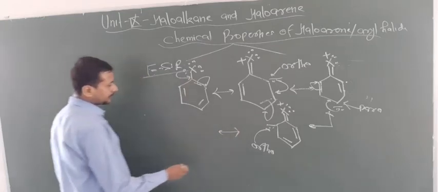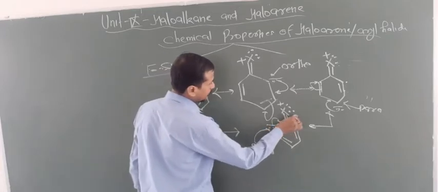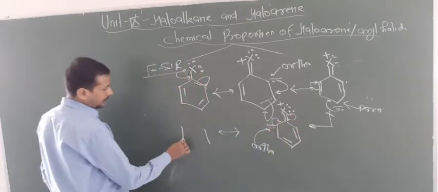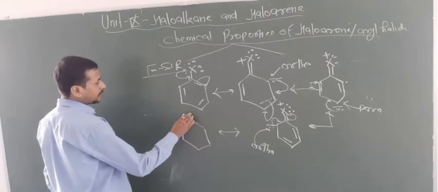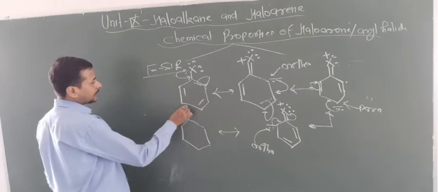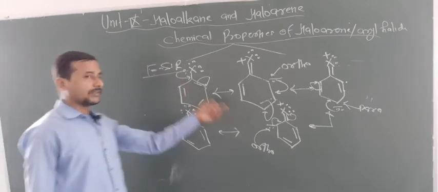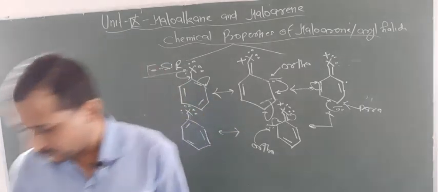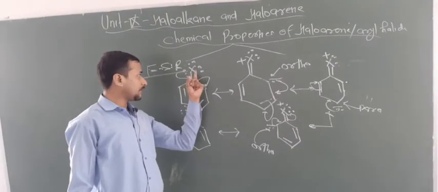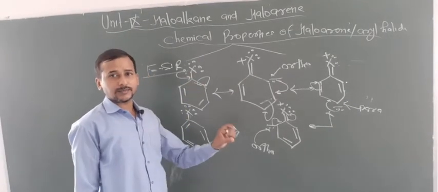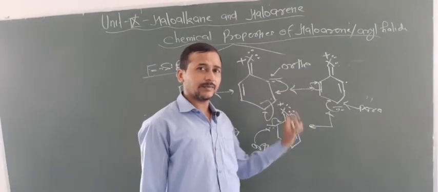Now lastly what happens? The negative charge moves to this bond, and now this bond moves to the halide ion. In that condition, double bonds are removed, X again gets 3 lone pairs. Now the shifting of bonds takes place. So by this way you can say that haloarenes are ortho para directors because this group increases the electron density only at the ortho and para positions. So that's why electrophilic substitution takes place at the ortho and para positions.